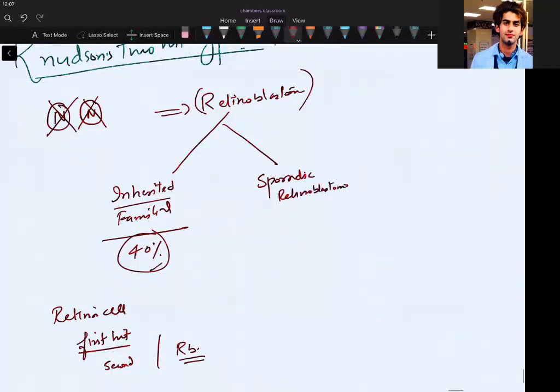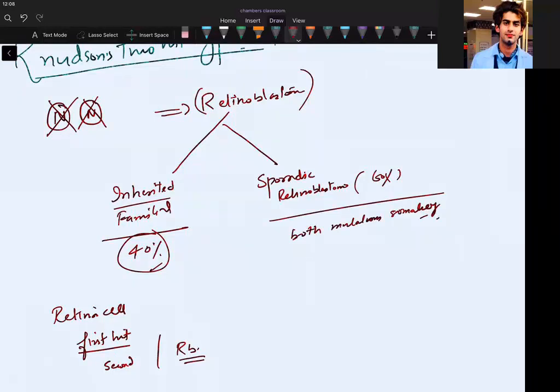And this is 40, this should be 60%. So you will have both the hits in the somatic cells, and that single retinal cell which has both the hits will form a tumor. So you have both mutations somatically, simply. So what to remember is both mutations somatically.